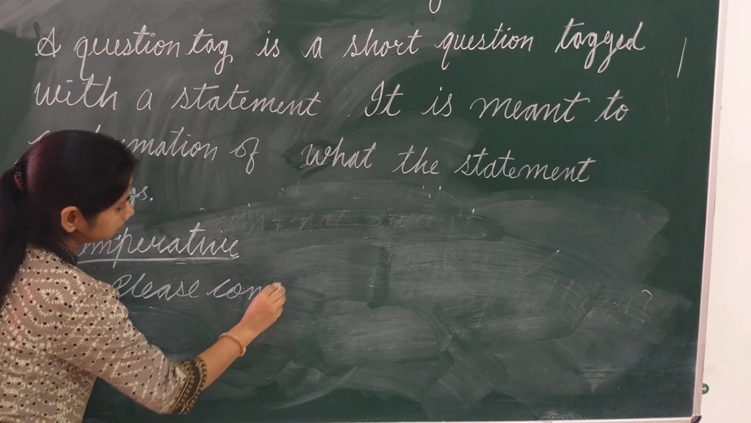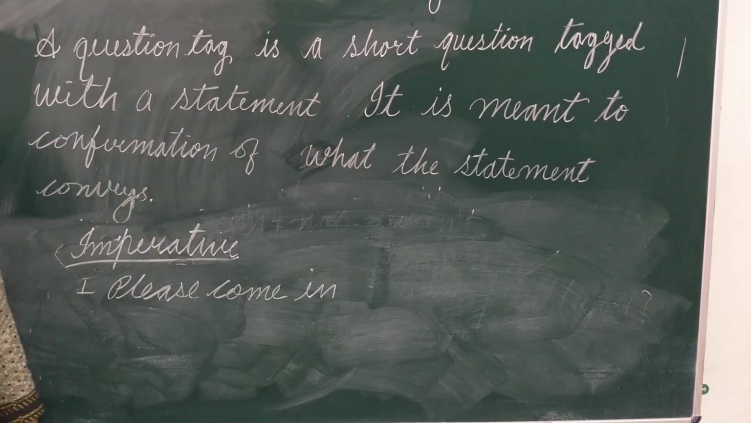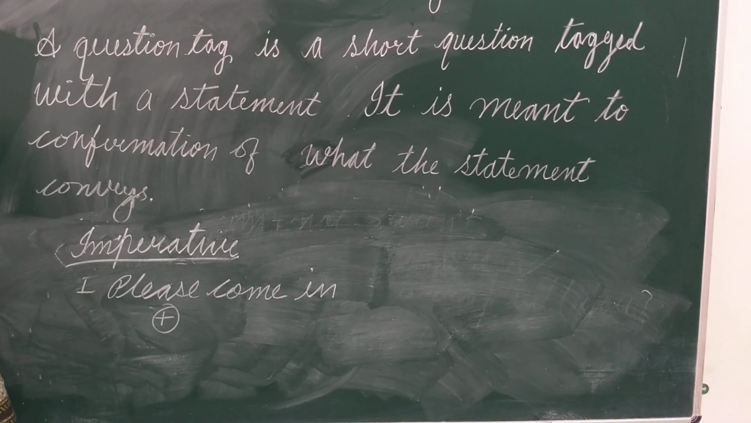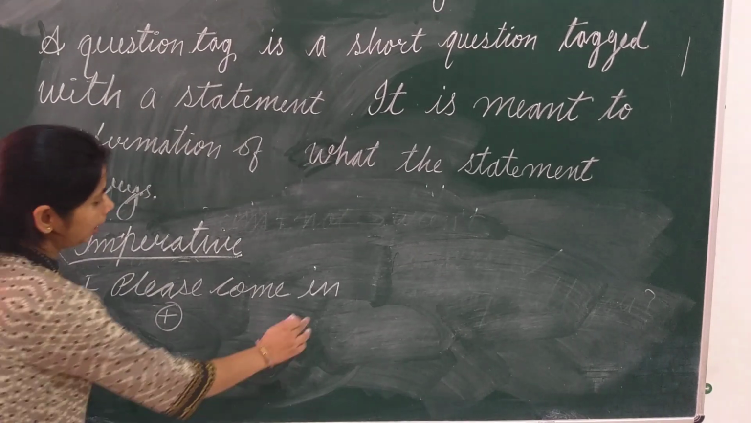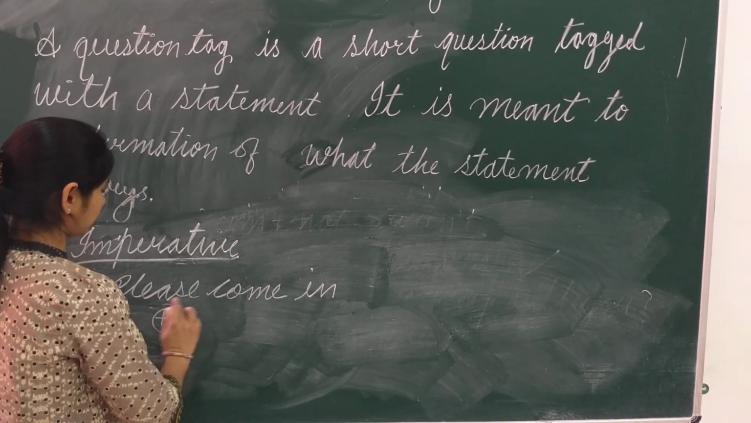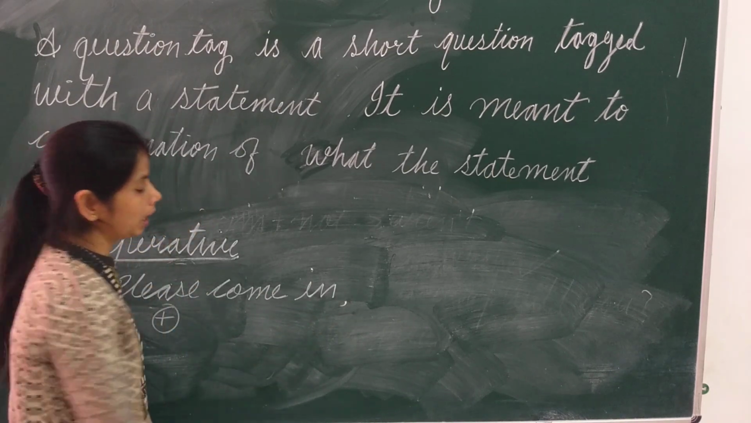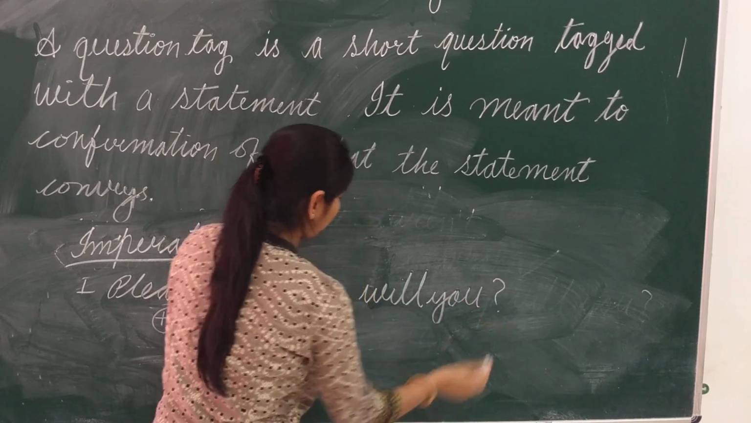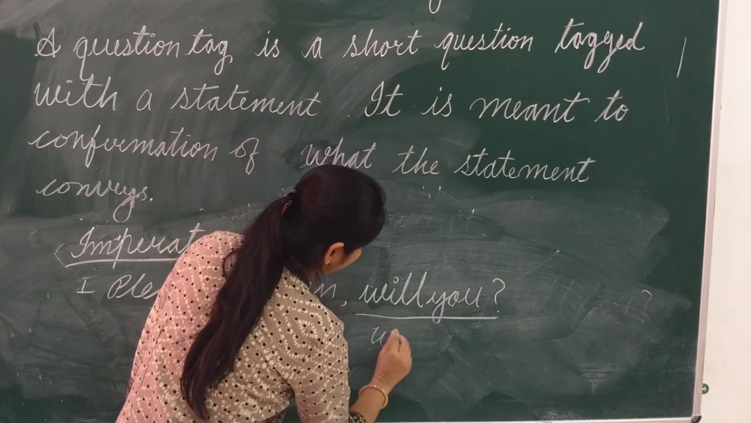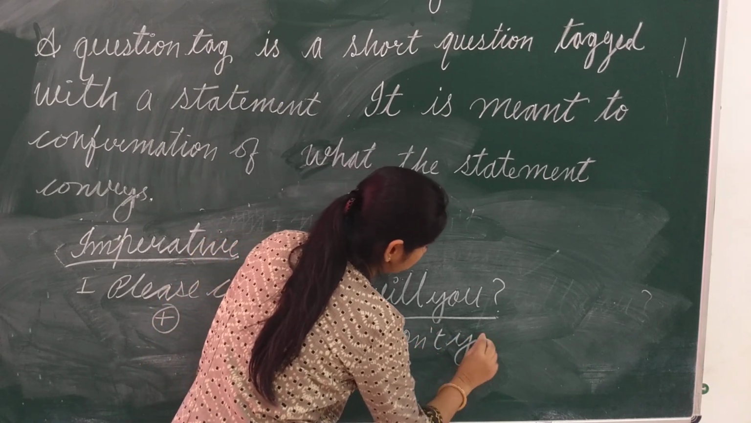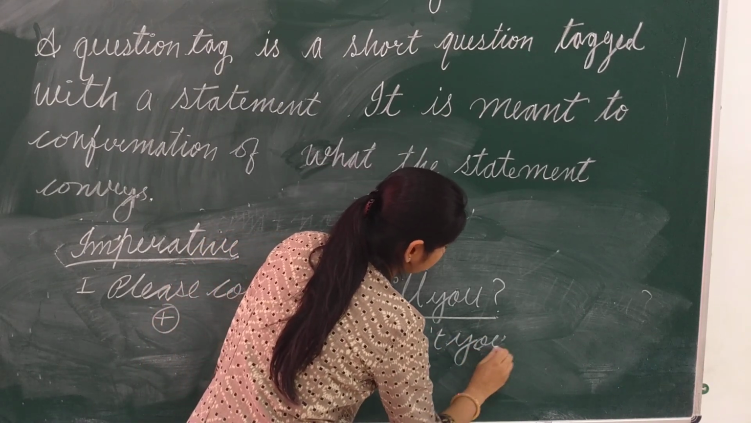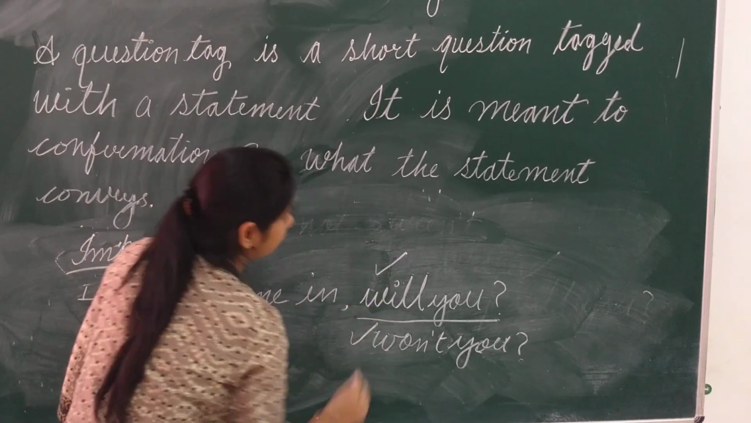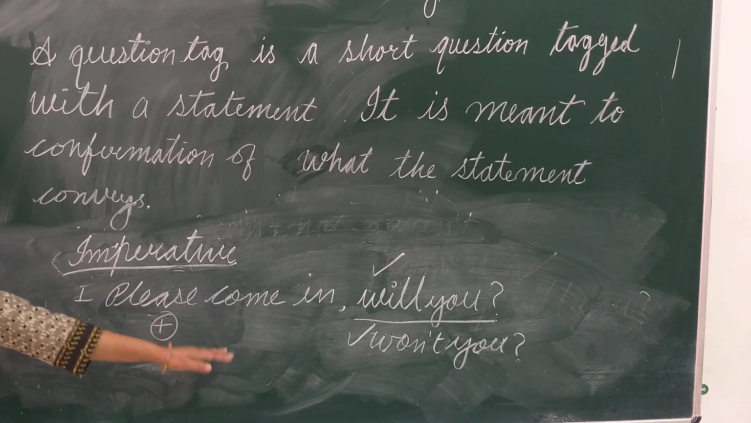Please come in. Please come in. This is a request. This is an imperative sentence and the statement is positive. So what is possible? तो क्या possible है कि आप will you या won't you में से किसी का भी use कर सकते हैं. Please come in. Make a comma. Then write will you. और you can write या फिर आप क्या write कर सकते हैं? Won't you. Both are possible. If our statement is positive, both types of question tags are possible. दोनों तरह के question tag यहाँ पर possible है.